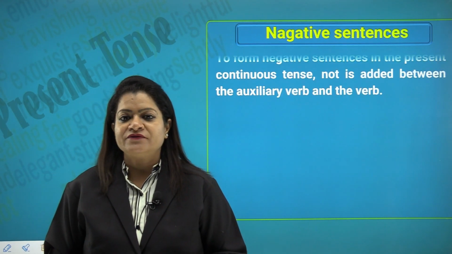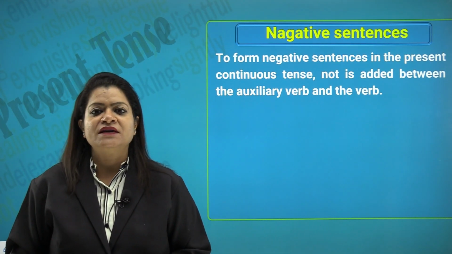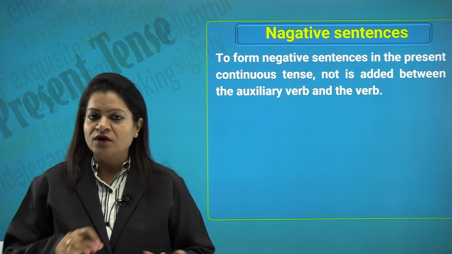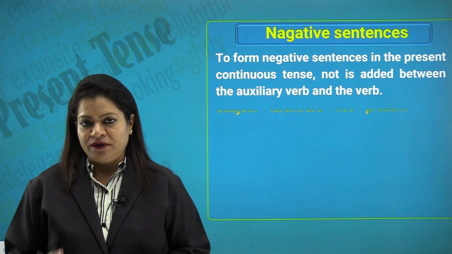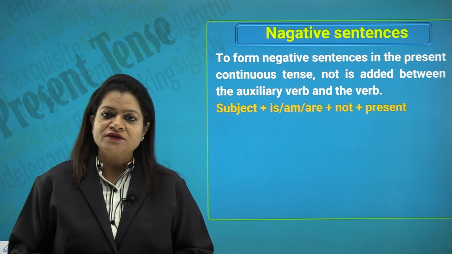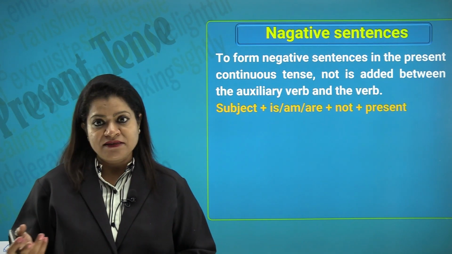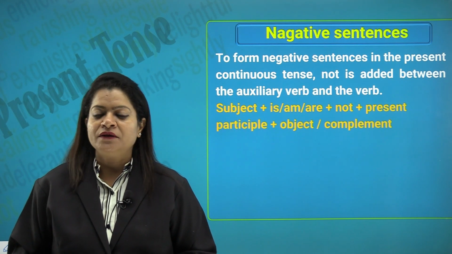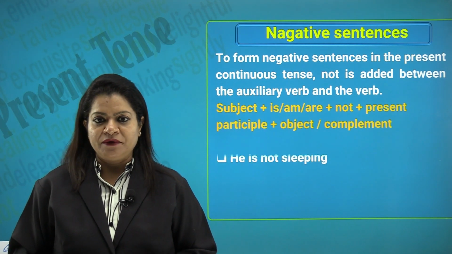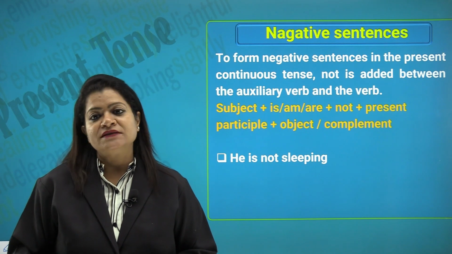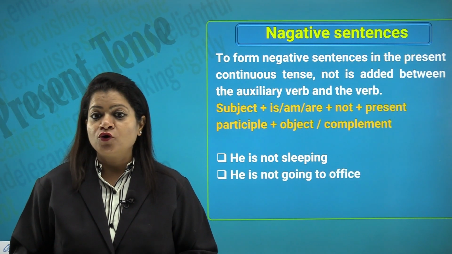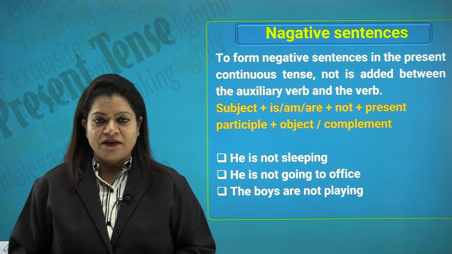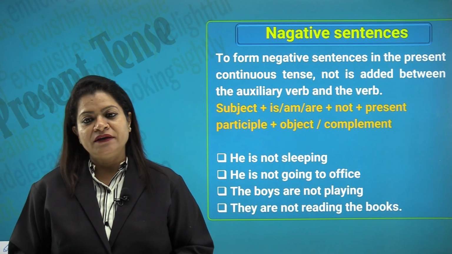Let us look at the negative sentences. So, to form negative sentences in the present continuous tense, not is added between the auxiliary verb and the verb. Let us see how we do it. So, what is the structure? The subject plus is, am or are plus not plus the present participle plus object or the complement. He is not sleeping, he is not going to office, the boys are not playing, they are not reading the